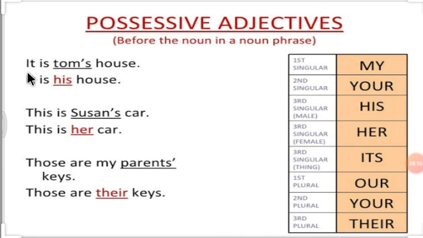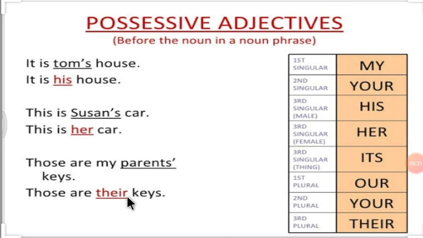Let's see it again. It is Tom's house. Tom is a male, so we will use his. It is his house. This is Susan's car. Susan is a female, so we will use her. This is her car. Those are my parents' keys. Parents is a plural word, so we will use their.